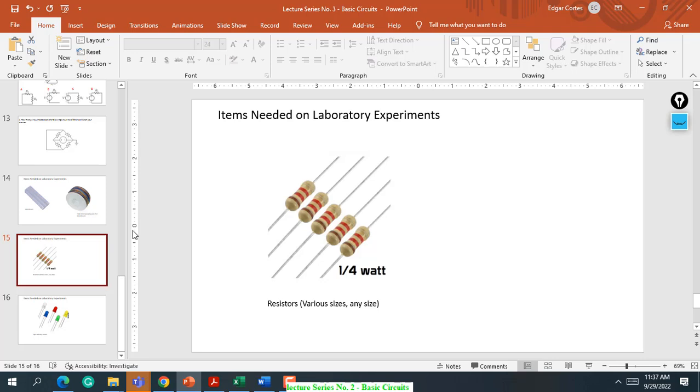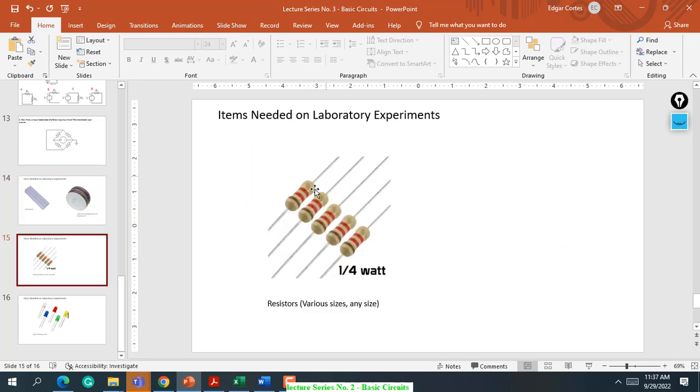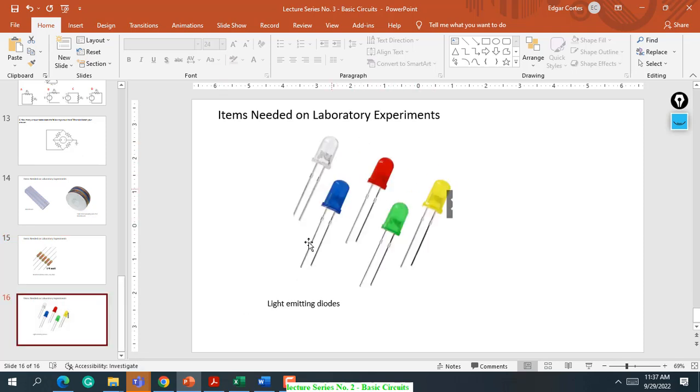There are many electronic shops if you happen to visit Manalili in Cebu City. There are many there, and also in Basak for the breadboard. I will provide the solid strand, the breadboard, the various resistors and the LED lights are individual. You will use these all throughout the subject and even in your higher subjects.